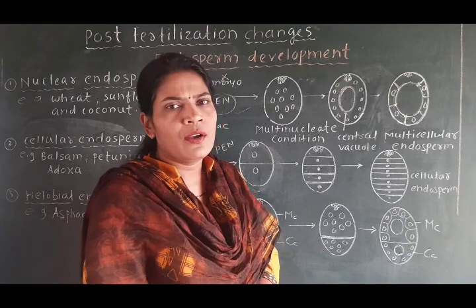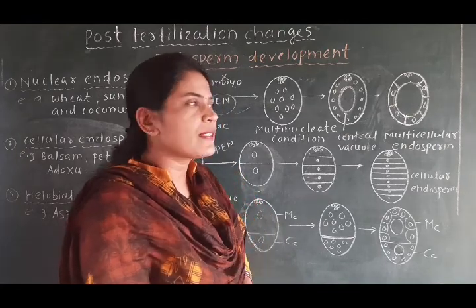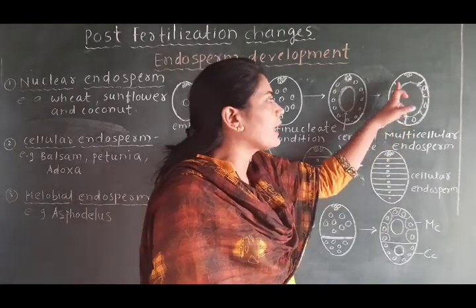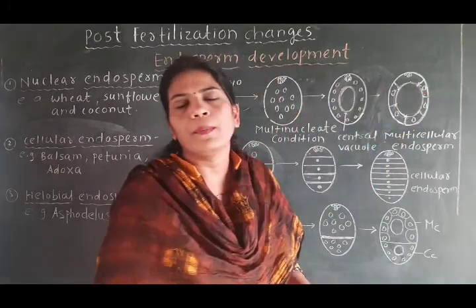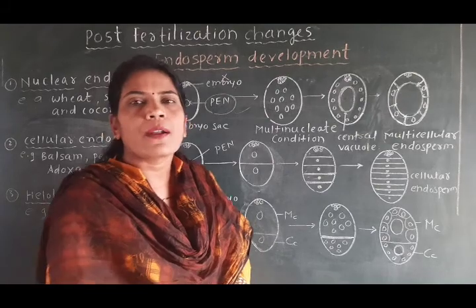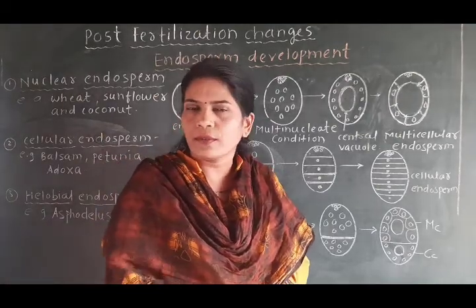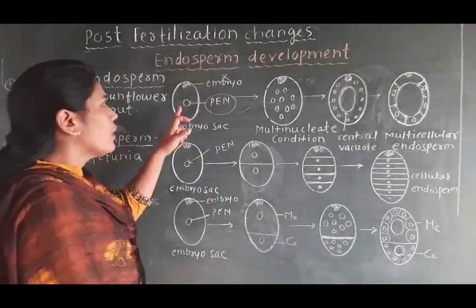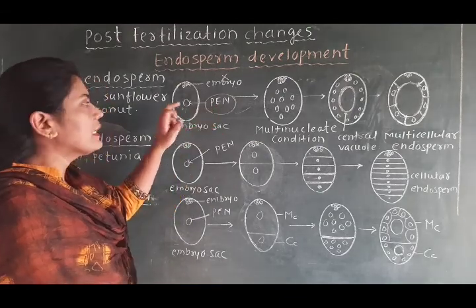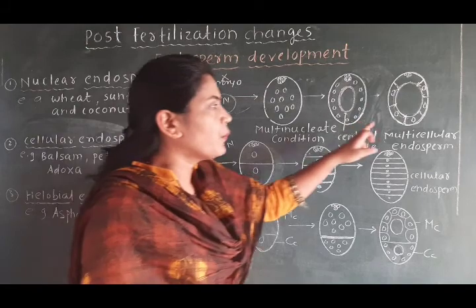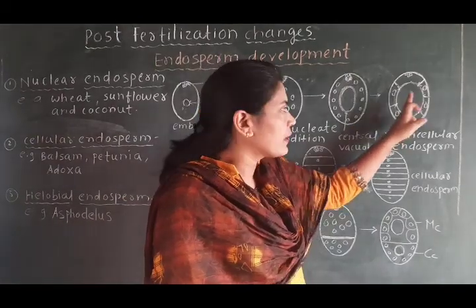That means at the end, in this embryo sac, in between these nuclei there is wall formation. The cytoplasm develops at the end around these nuclei, which are called primary endosperm nuclei. Thus the endosperm is formed, which is shown in the last figure.